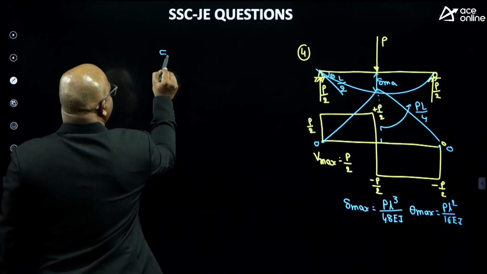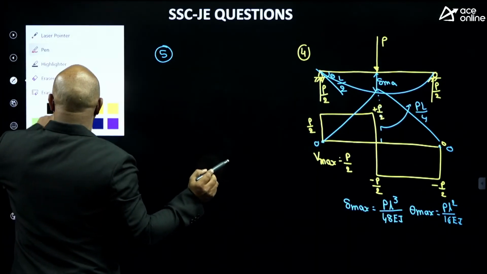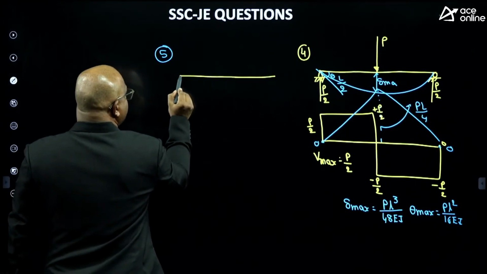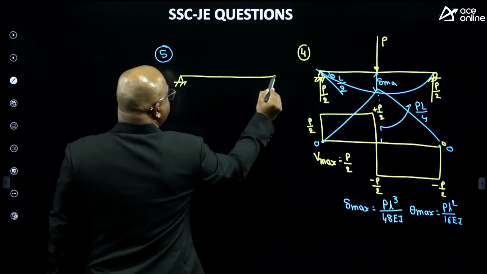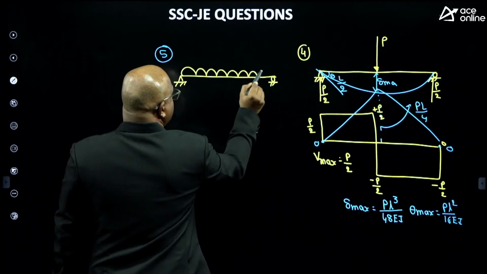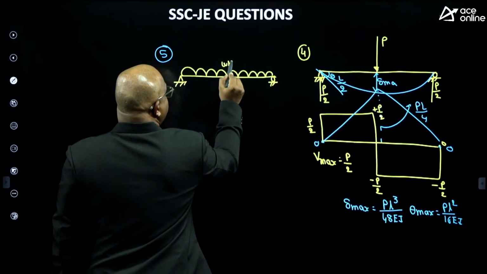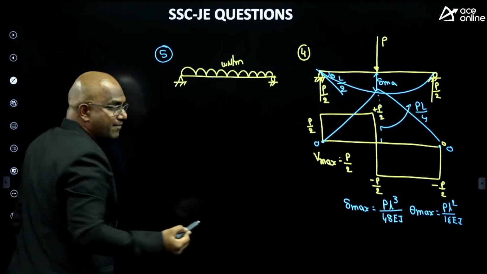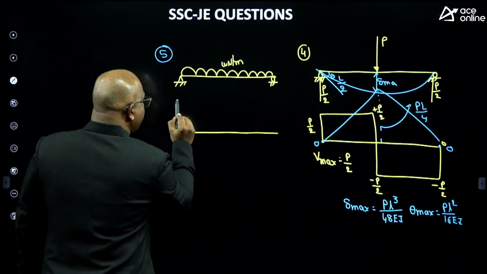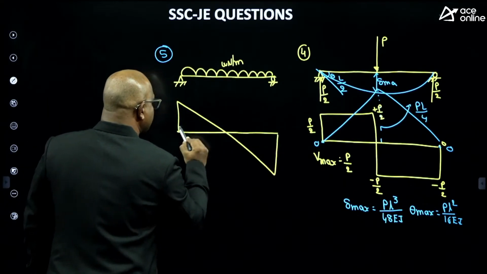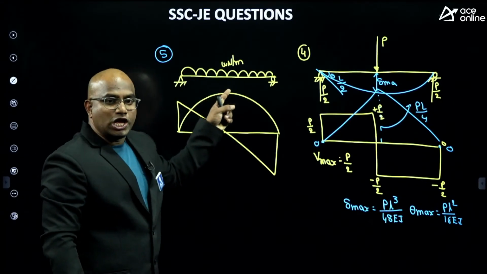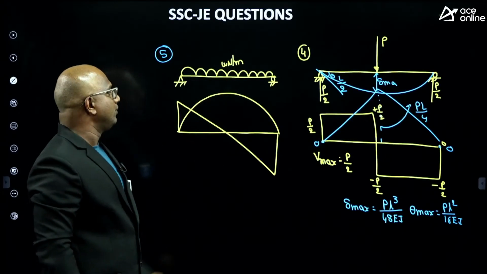Next, fifth one. Same cantilever beam subjected to UDL, W Newton per meter. This is the typical shear force diagram, and this is a typical bending moment diagram. UDL is quadratic in nature, so you get a parabolic curve.